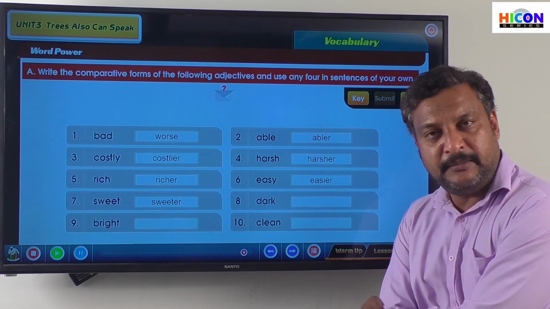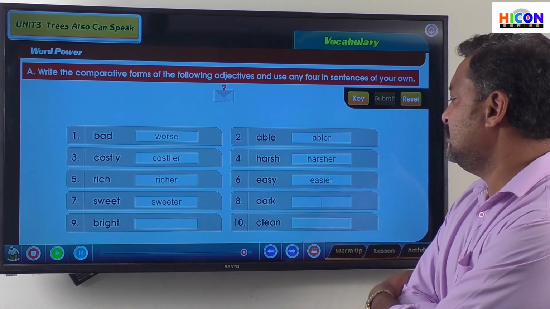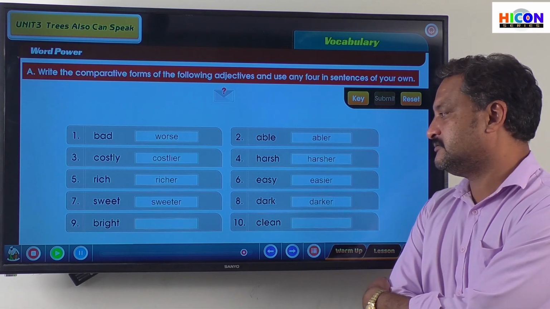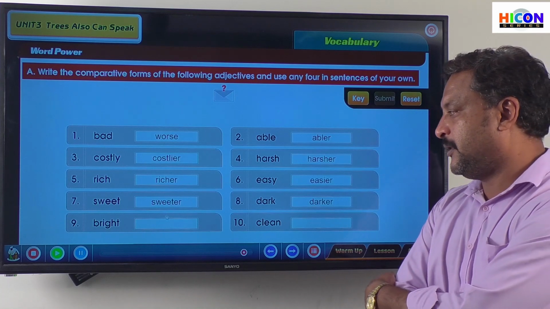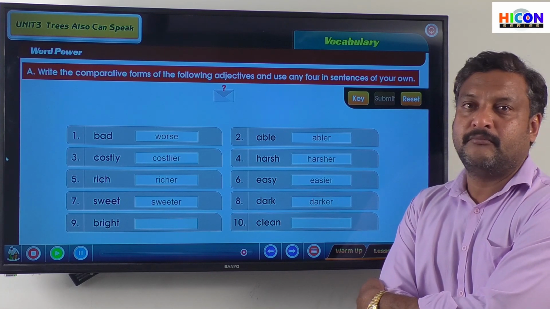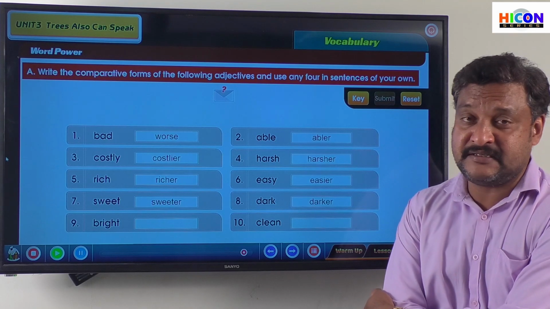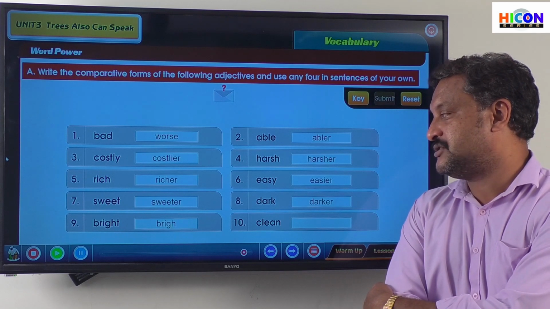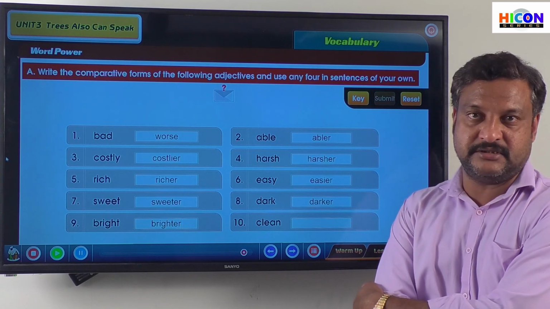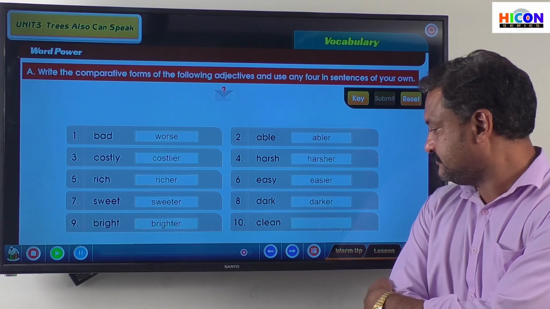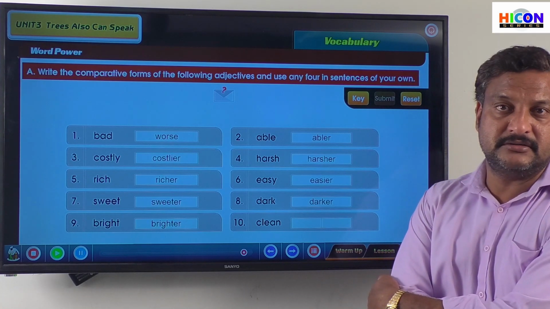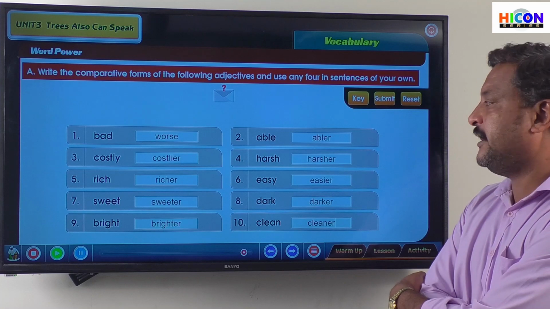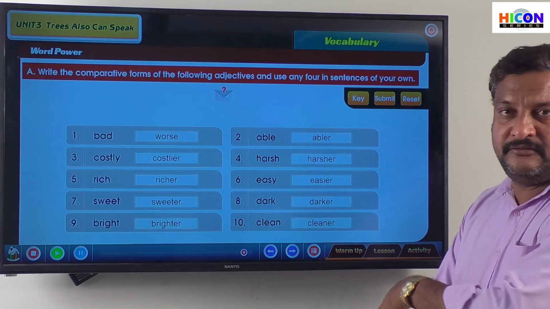8th one. Dark. The comparative form is darker. D-A-R-K-E-R. Okay? Ninth one, bright. Moon shines bright, but the sun is brighter, right? B-R-I-G-H-T-E-R, brighter. The last one, clean, cleaner. C-L-E-A-N-E-R, right? So we have completed all the 10 words now here.